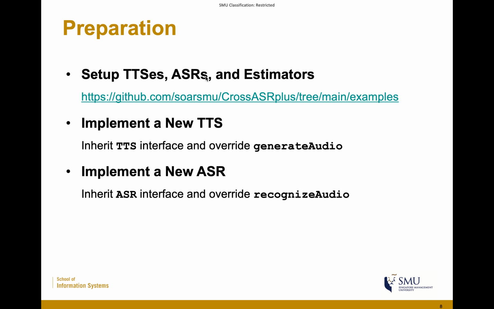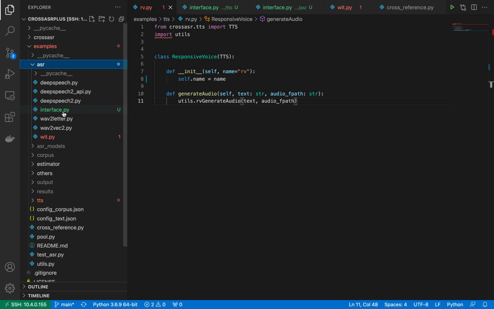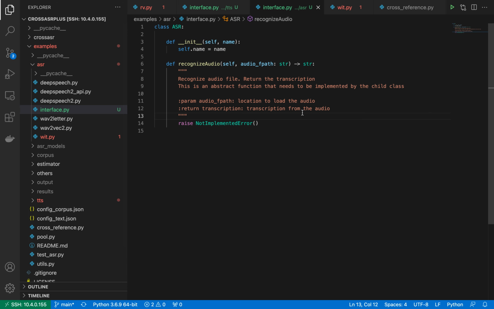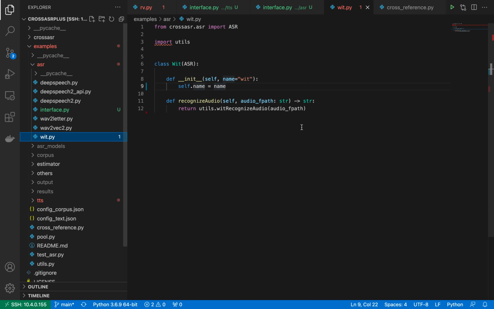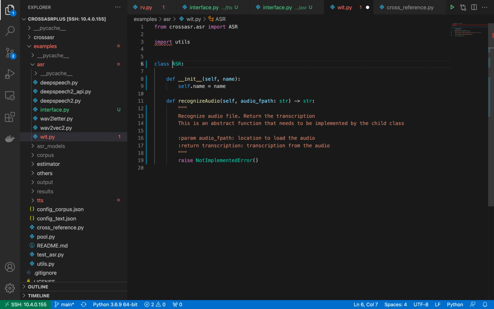Next, we need to implement a new ASR. We do the same: we inherit the interface and we override the recognize audio function. Let's go to the ASR folder and copy the interface. Let's say we want to implement Wit. First, we need to define the class that inherits from the ASR class, and we need to set up the name.